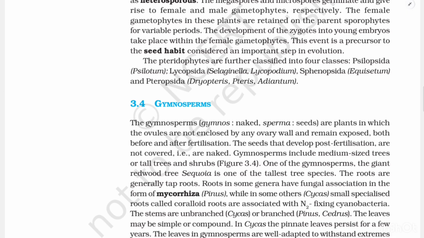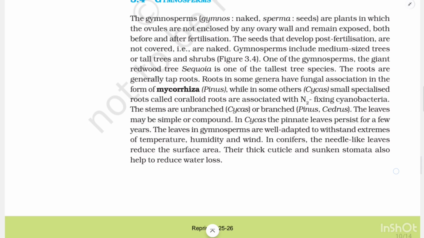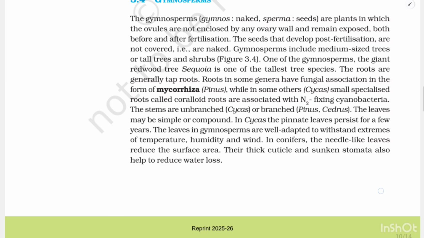3.4 Gymnosperms. The gymnosperms, gymnos meaning naked, sperma meaning seeds, are plants in which the ovules are not enclosed by an ovary wall and remain exposed both before and after fertilization. The seeds that develop post fertilization are not covered, that is, are naked. Gymnosperms include medium-sized trees or tall trees and shrubs, figure 3.4. One of the gymnosperms, the giant redwood tree, Sequoia, is one of the tallest tree species. The roots are generally tap roots.